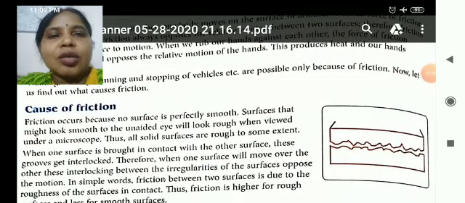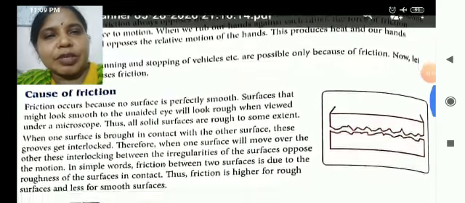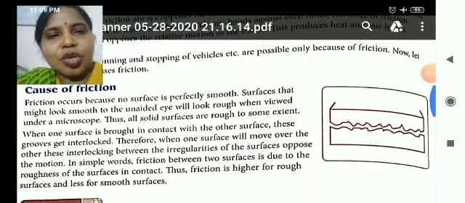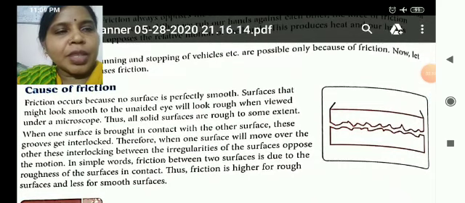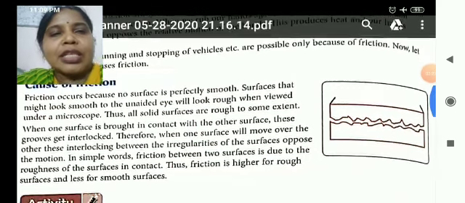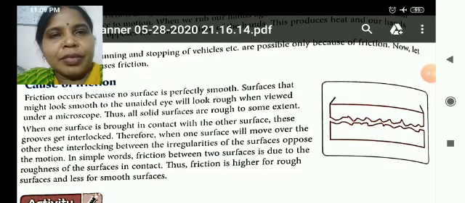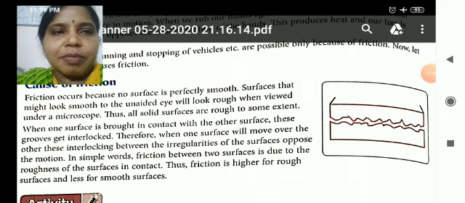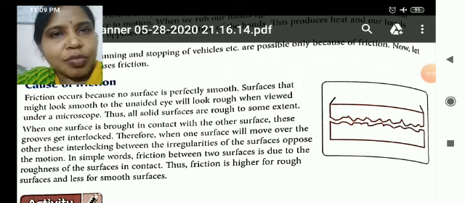What are the causes of friction? Why is friction caused? It is due to the irregularities present on the surface. When the surface is rough, there are more irregularities, and when the surface is smooth, there are fewer irregularities. But every object must have some irregularities so that one object moves over another.